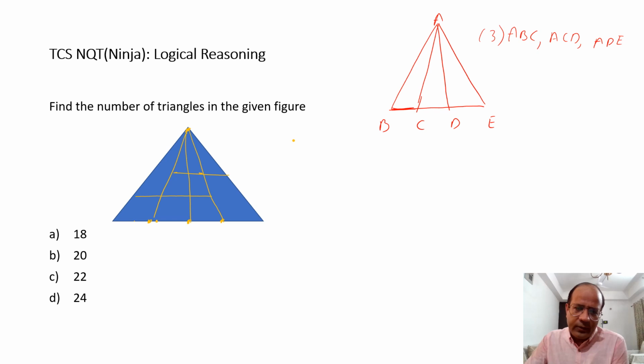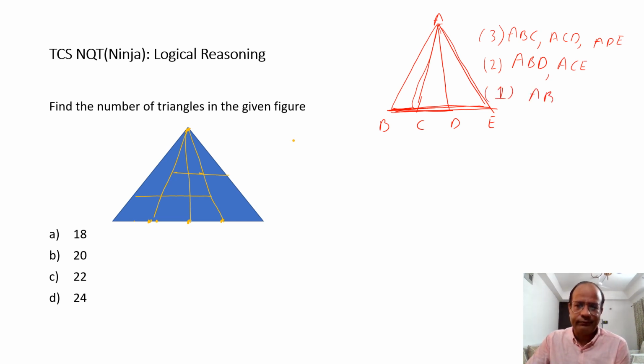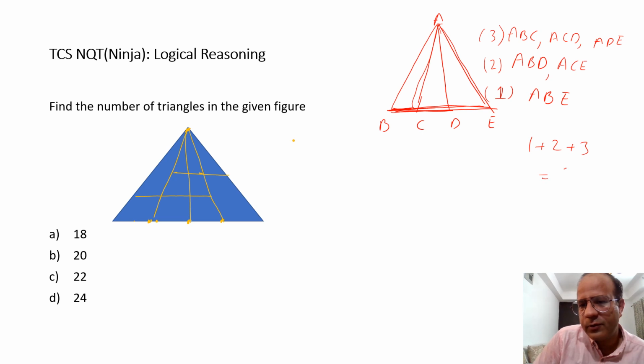Then I can also take the base to be 2/3 of the entire base. I can count such triangles as ABD, and then ACE as well. You would agree, these are going to be 2 in number. And then finally, I take this larger triangle, BE as the base, and there is going to be one triangle, ABE. So the number of triangles would be 1 plus 2 plus 3, which is 6.